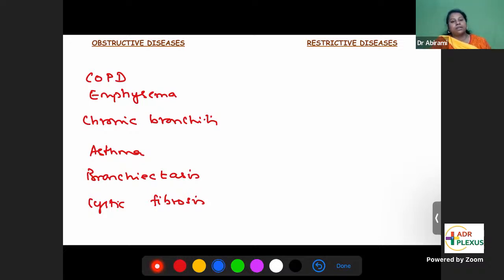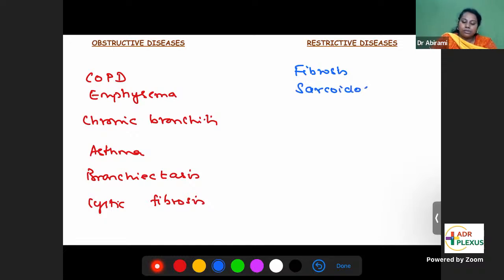Restrictive diseases. When you have a restriction in the lung, it is not expanding. So when you try to take in air during inspiration, it's not expanding. So in restrictive diseases, you will have more difficulty with taking in air, more difficulty with inspiration. What are the restrictive diseases? Interstitial lung disease, fibrosis, any scarring of the tissue. Fibrosis means thickening and scarring of the lung tissue.